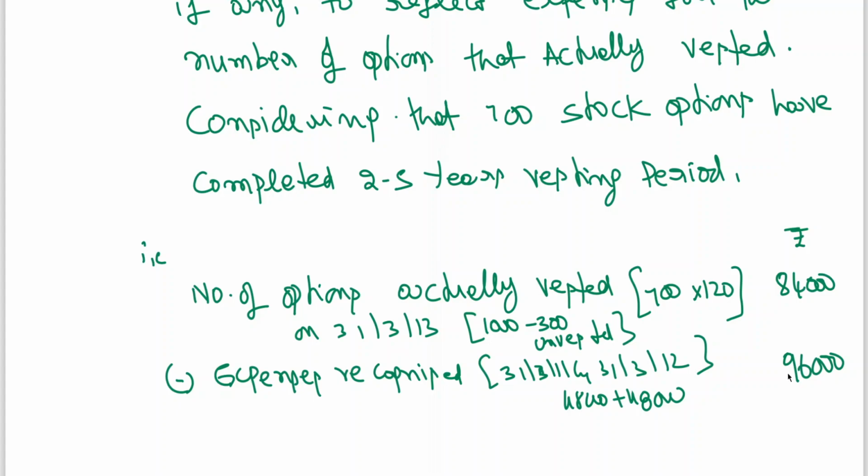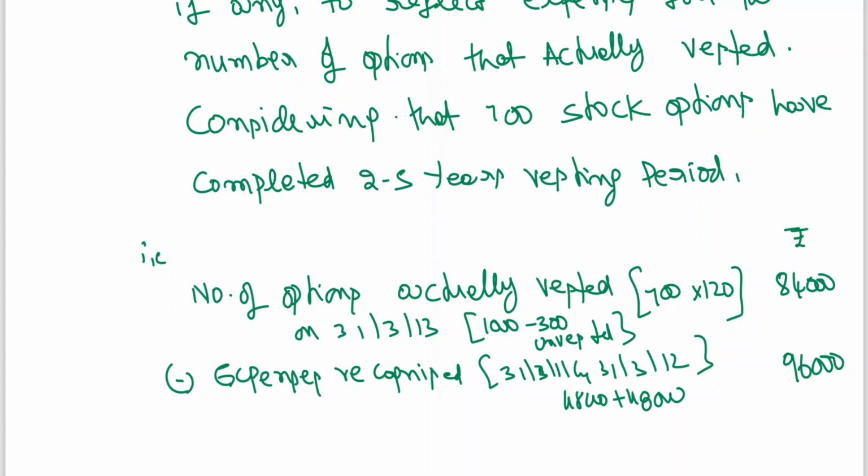We already recognized it, but on 31st March 13 the actual position is only 700 options have vested. Vested means the employees are staying with the company and are eligible to get 700 shares or 700 stock options. So as of 31st March 13 the expense has to be 84,000, but already expense has been recognized, how much? 96,000.